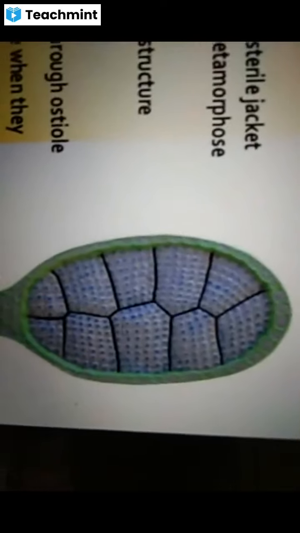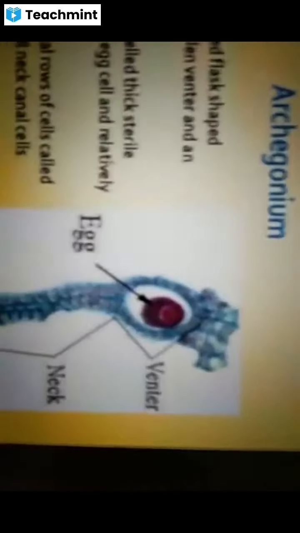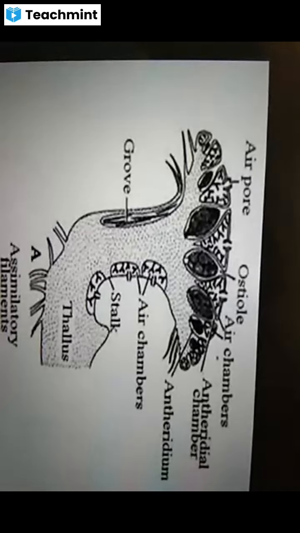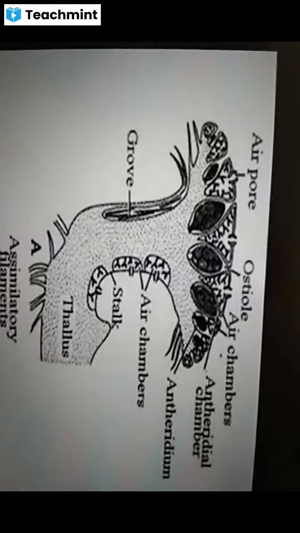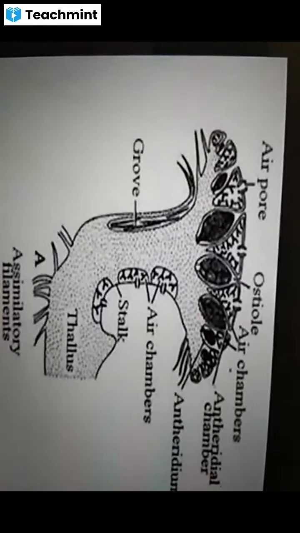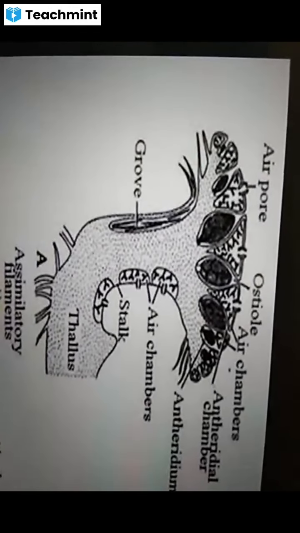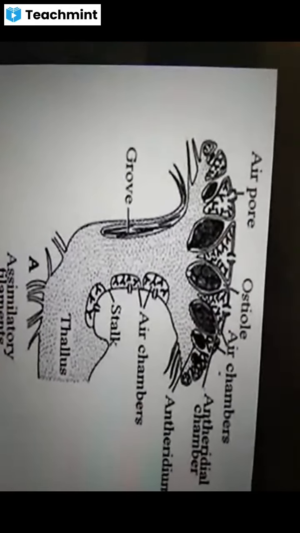See, this is the antheridium. One minute, I will show you. This is the vertical section of the antheridiophore, where it shows the photosynthetic zone and air pores, and the air pores alternate with these antheridial chambers.